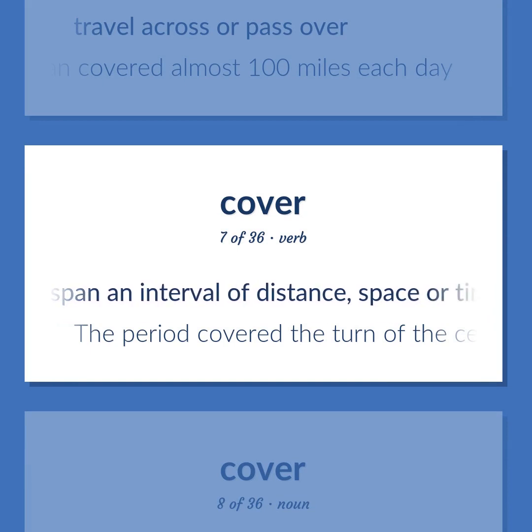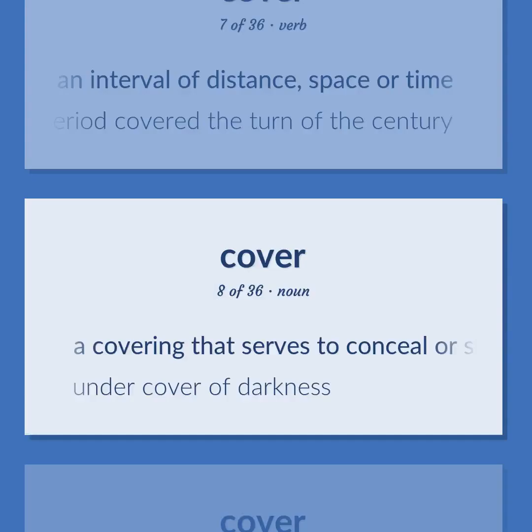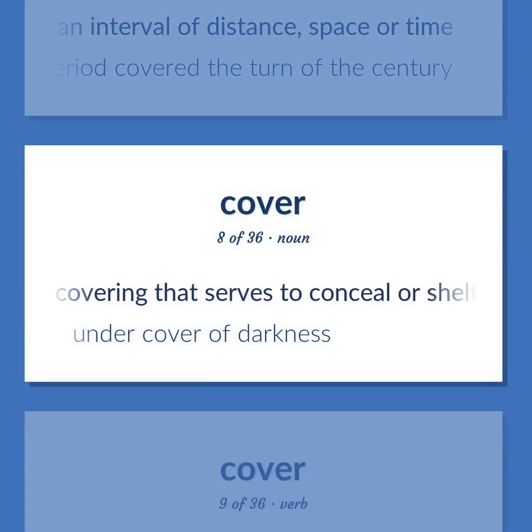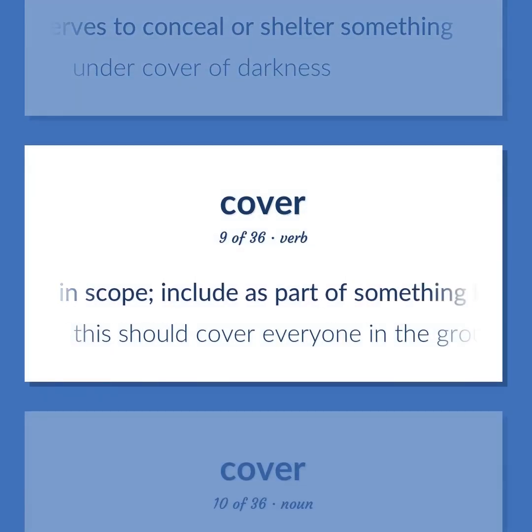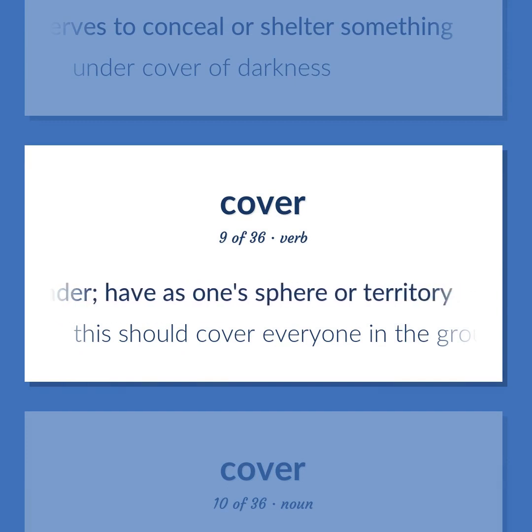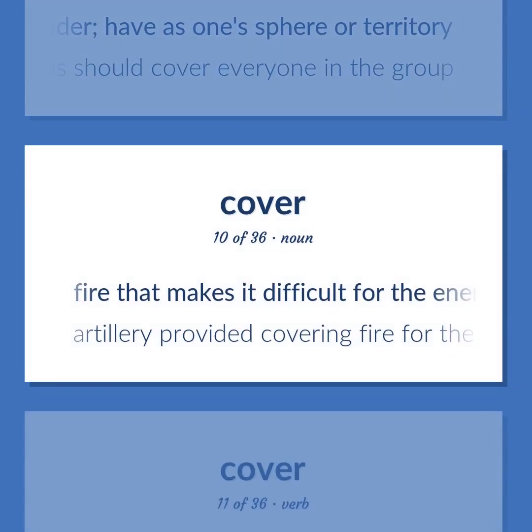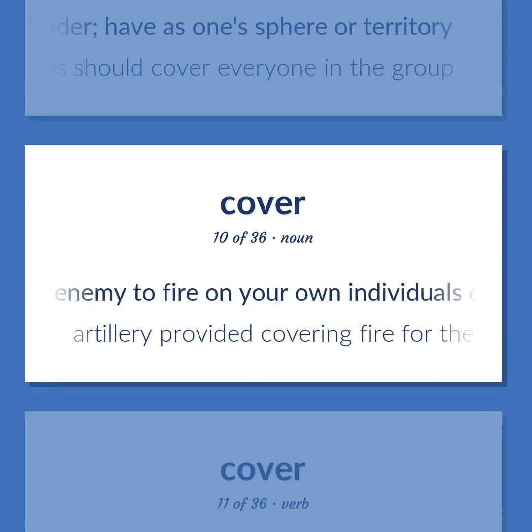Span an interval of distance, space or time. The period covered the turn of the century. A covering that serves to conceal or shelter something. Under cover of darkness. Include in scope. Include as part of something broader. Have as one sphere or territory. This should cover everyone in the group. Fire that makes it difficult for the enemy to fire on your own individuals or formations.